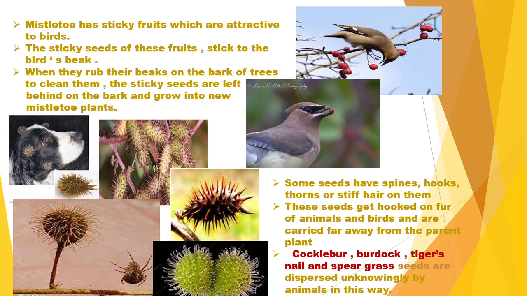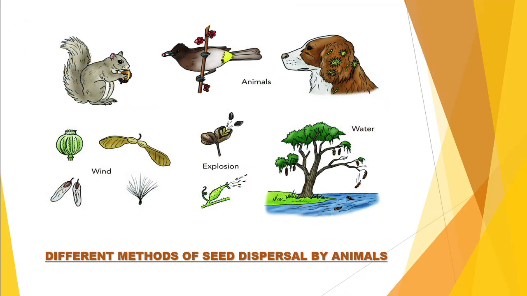Okay. Now next are the different methods of seed dispersal by the help of animals. See, first you can see the diagram of a guinea pig or a rabbit which is eating a fruit. So ultimately what will happen? After eating the fruit, two things may happen. One, they can throw the seed after eating the fruit, and there the seeds are dispersed. Or in other cases, as we have learned, they eat the whole fruit, and the seeds in the fruit come out in the guinea pig's fecal matter.